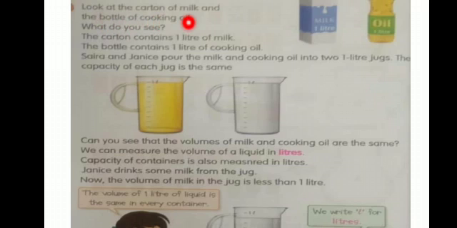Look at the carton of milk and the bottle of cooking oil. What do you see? The carton contains 1 liter of milk. The bottle contains 1 liter of cooking oil. Syra and Janius pour the milk and cooking oil into two 1 liter jugs. The capacity of each jug is the same.